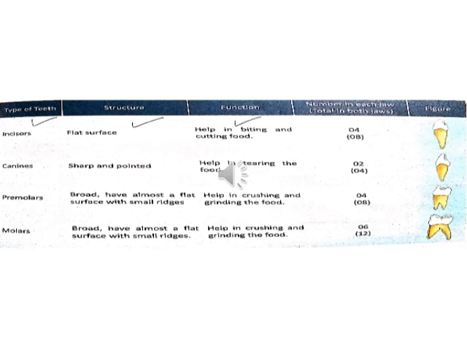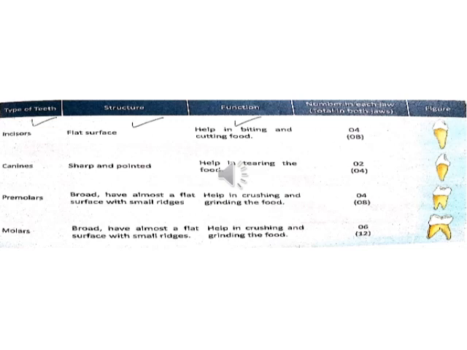Now canines. They are sharp and pointed, just next to the incisors, and they help in tearing the food. Two are present in the upper jaw and two are present in the lower jaw. Total of 4.